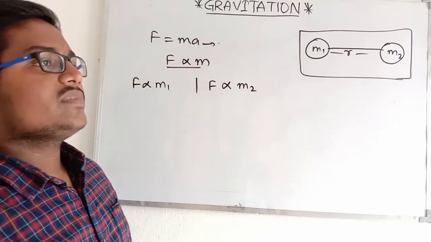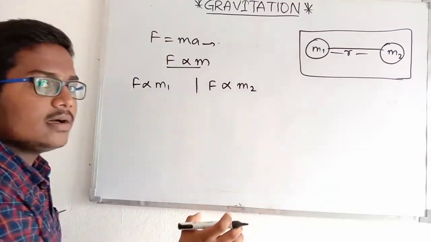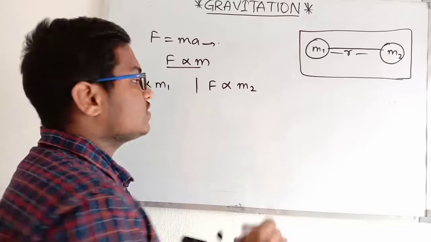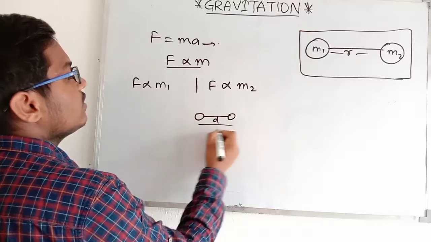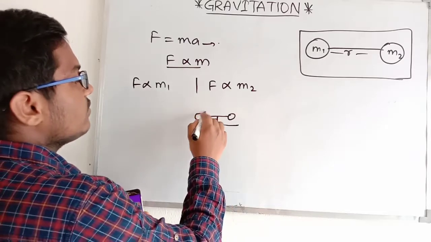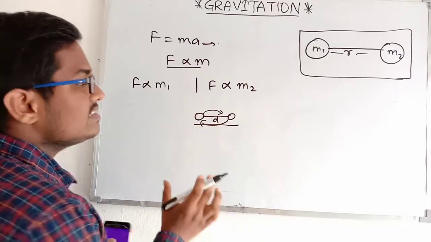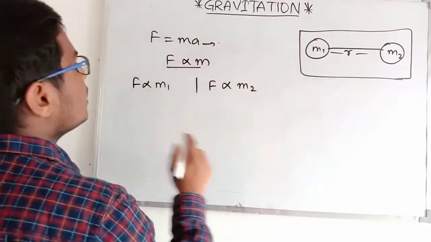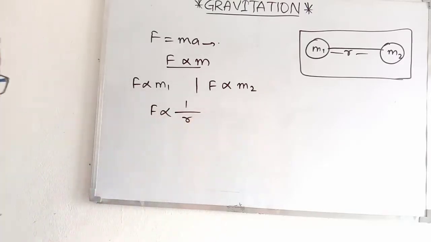Now think practically. If you place any two masses and keep decreasing the distance between them, the force exerted by them will actually increase. So if I have two masses at a distance of d applying force on each other, and you keep decreasing the distance, the force applied will increase. So F is inversely proportional to the distance.